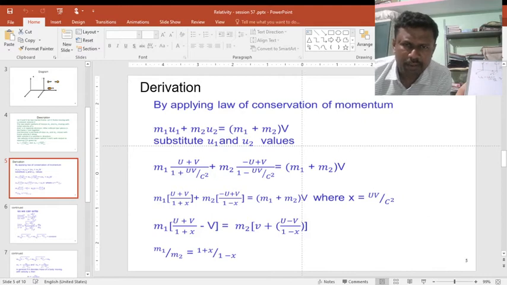Otherwise, I'll show you the diagram also, but it's not required. Try it yourself and you can get it very easily. You take the LCM here, and here also take the LCM. Here the LCM is 1 plus this equation, so 1 minus x there. Then some factors will cancel, the u will cancel each other. You get 1 plus x by 1 minus x. Try it in your rough work and you get the answer.